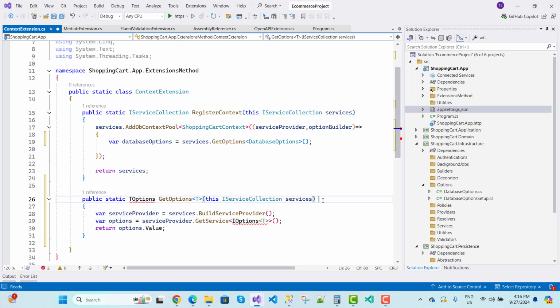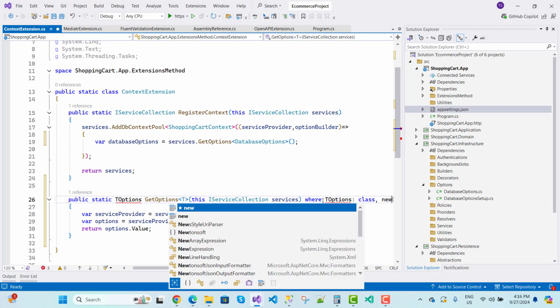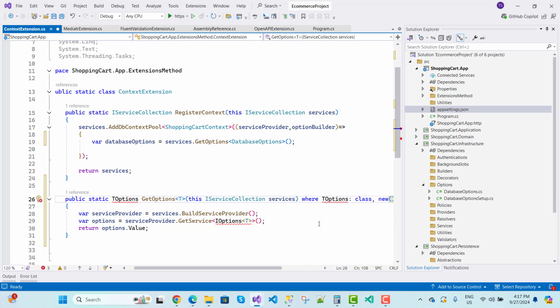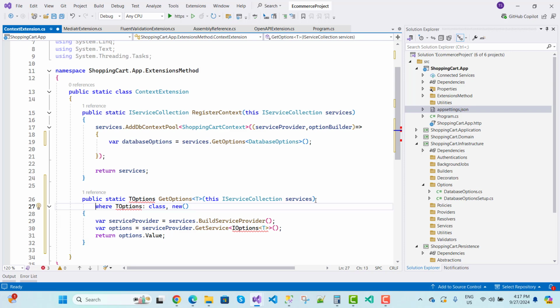Okay, so you can define the T options here, where T options is a type of class and a new object here. So T options is right there.